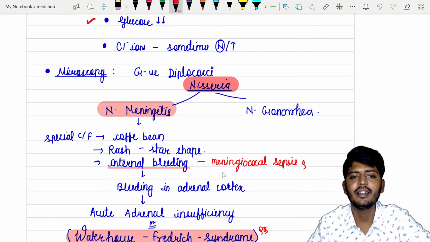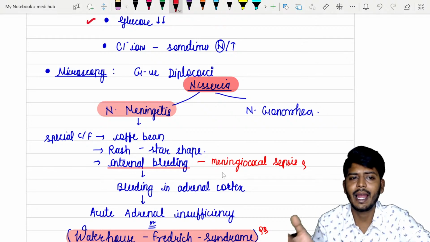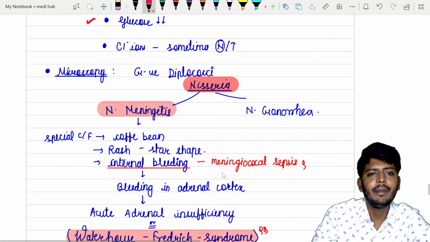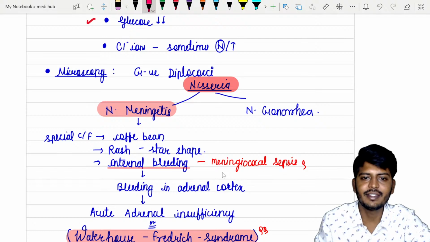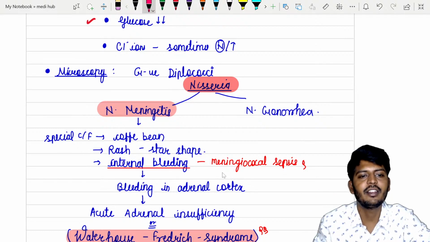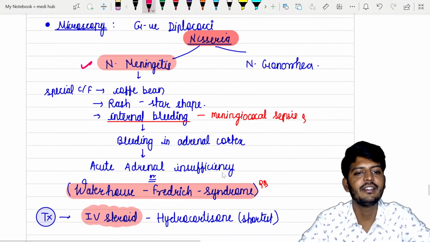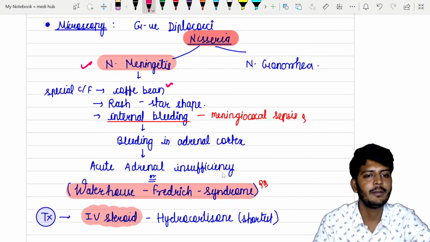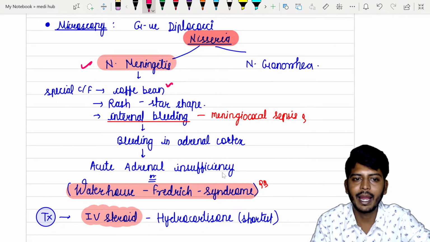So what we are going to do after that, we check for the microscopy. In the microscopy, we can see whatever bacteria is there. So if there is a gram-negative diplococci, that means it is a Neisseria. Gram-negative diplococci which causes meningitis is Neisseria meningitidis. So special feature of Neisseria meningitidis is the coffee bean appearance of the bacteria.